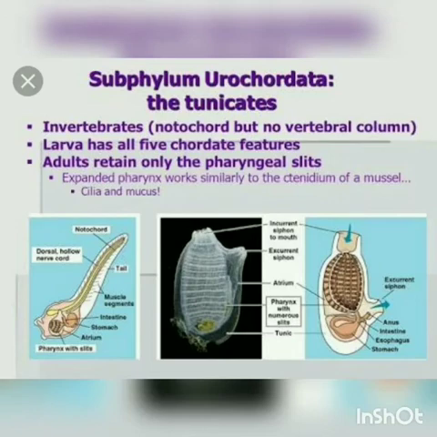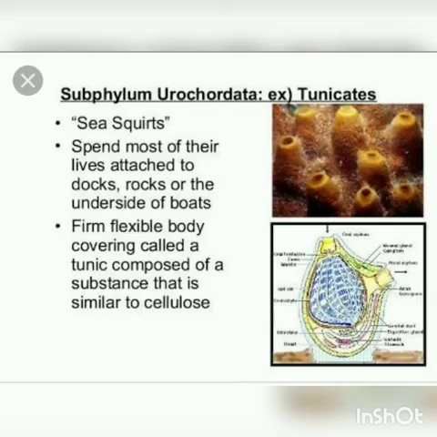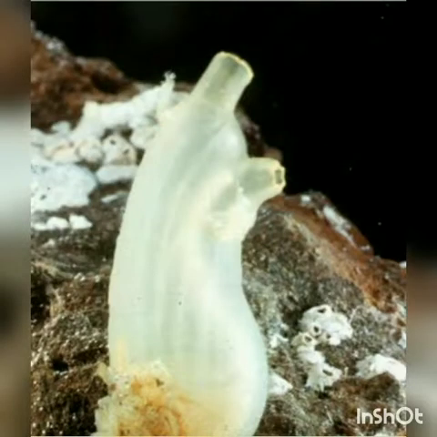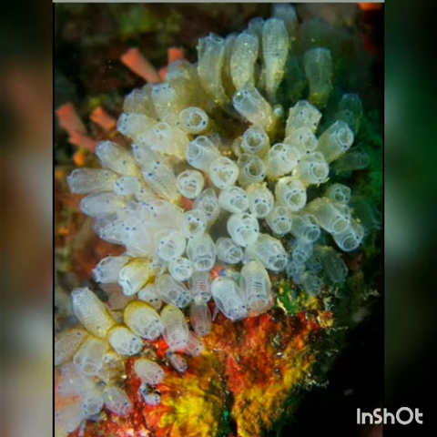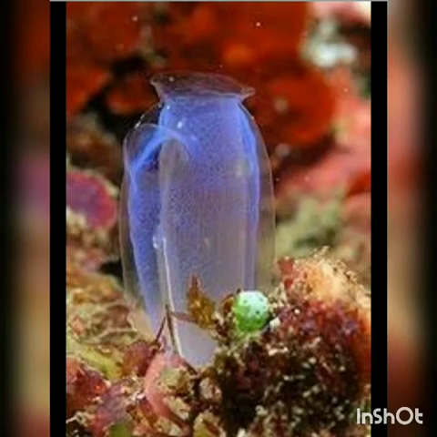Next we move on to the subphylum Urochordata, also called Tunicata. Uro means tail, chordata means notochord. They are exclusively marine and are commonly called sea squirts. They live in the sea. Mostly they are sessile. Sessile means they do not move. Some are pelagic and some are free swimming. They exist as solitary and colonial forms. They live separately or may live in colonies.